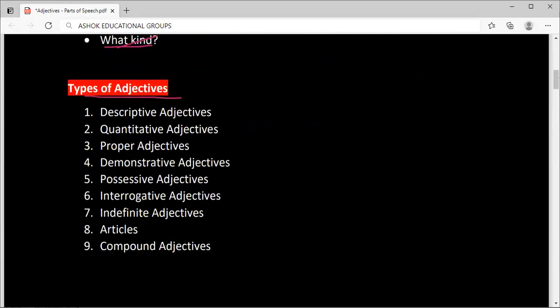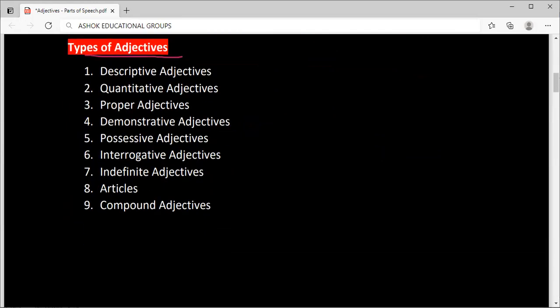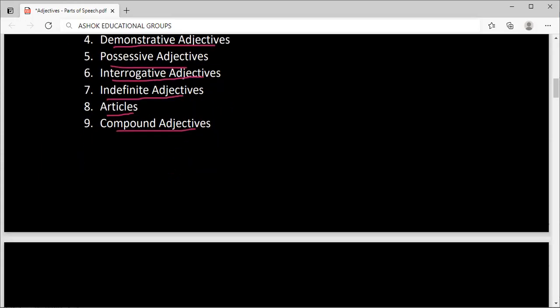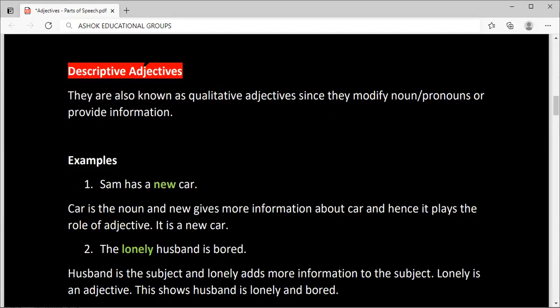Types of adjectives. 9 types are there. Descriptive adjectives, quantitative adjectives, proper adjectives, demonstrative adjectives, possessive adjectives, interrogative adjectives, indefinite adjectives, articles, compound adjectives. Now we'll see one by one.